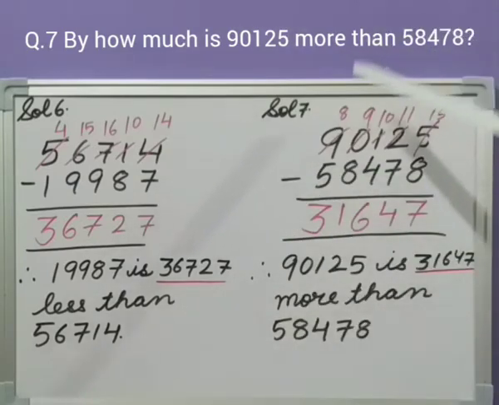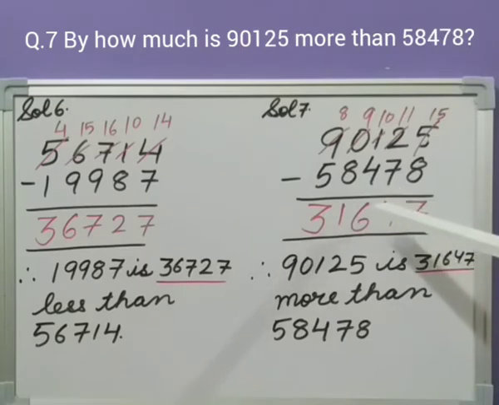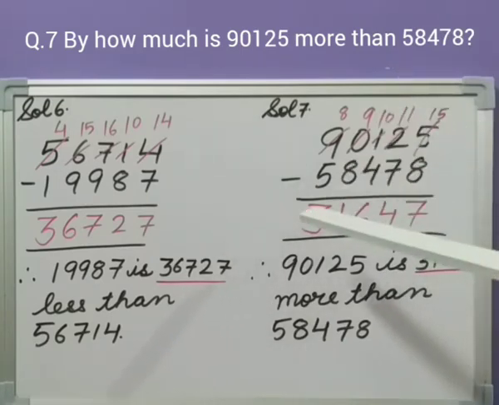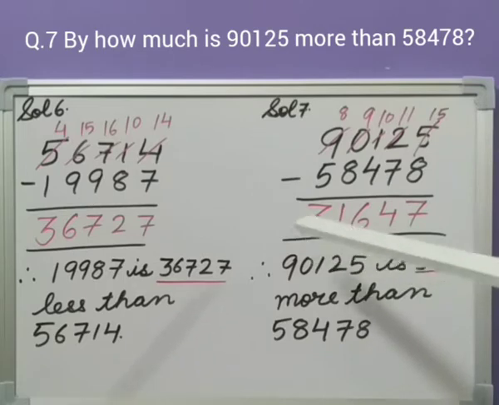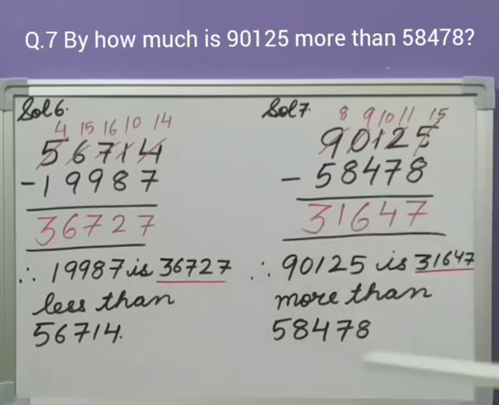So greater number minus smaller number, 90,125 minus 58,478. By subtracting it, we got 31,647. So by how much is it more than this number? It is more by 31,647.